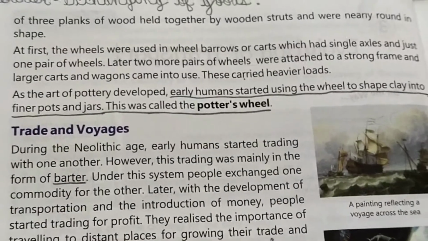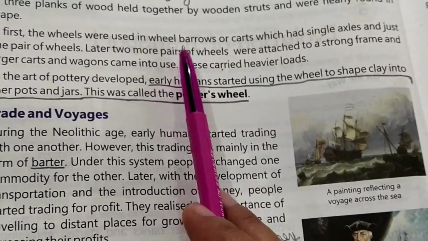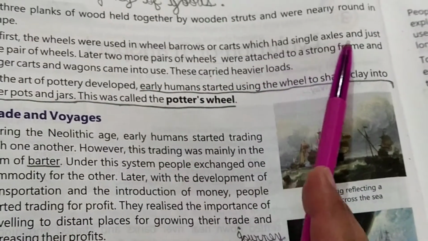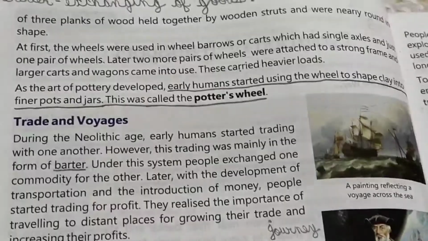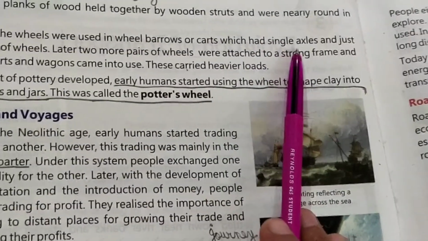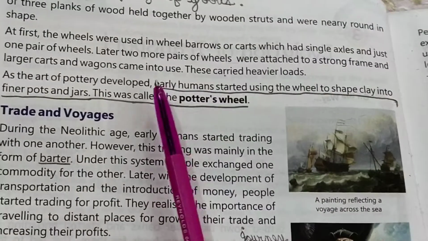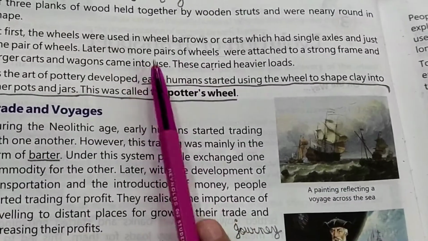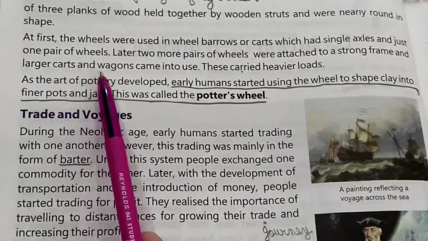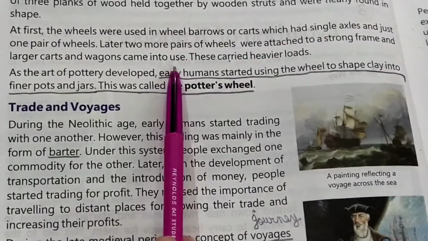At first the wheels were used in wheelbarrows or carts which had a single axle. Later on, two more pairs of wheels were attached to a strong frame, and larger carts and wagons came into use.